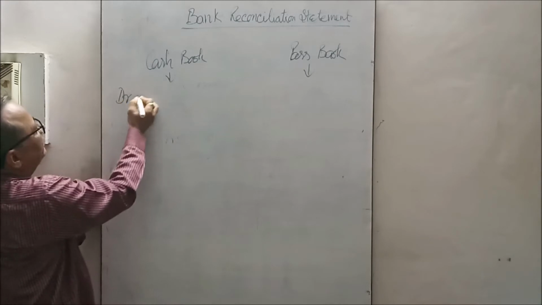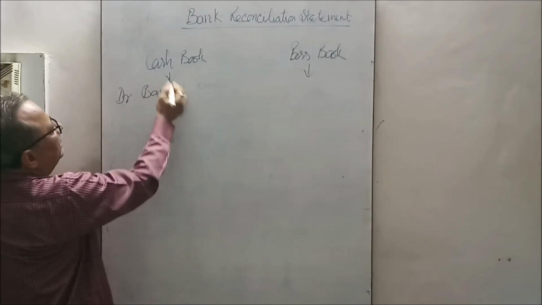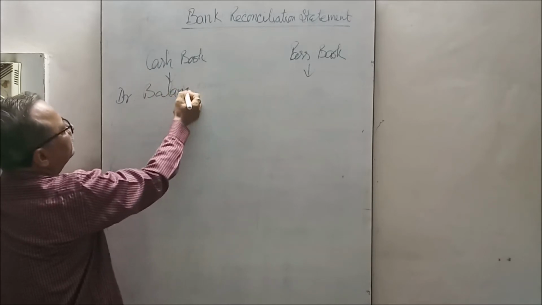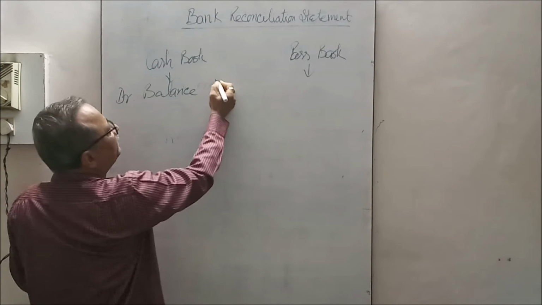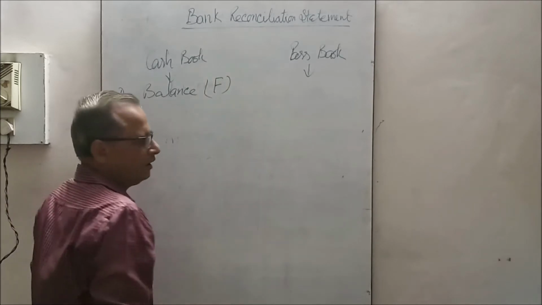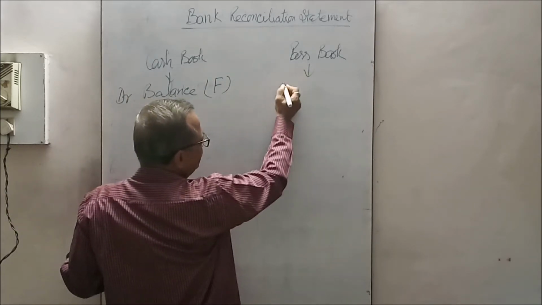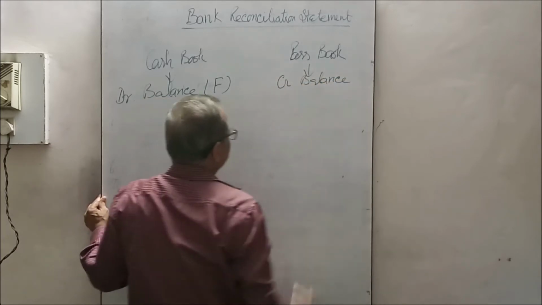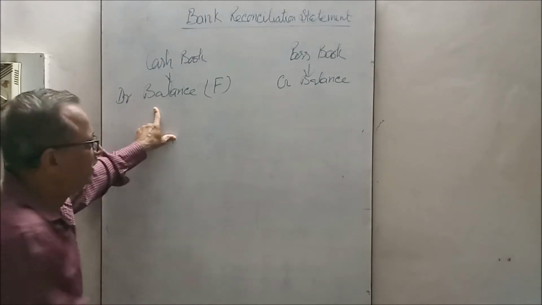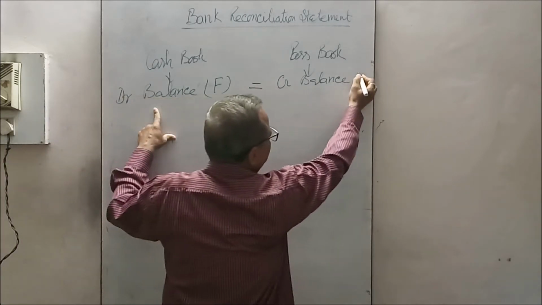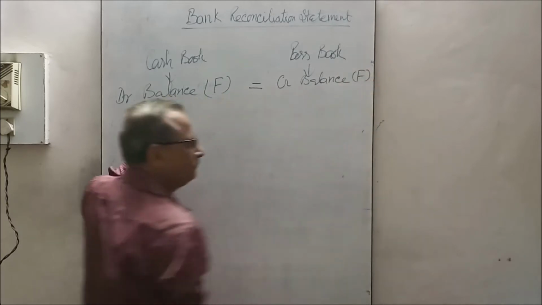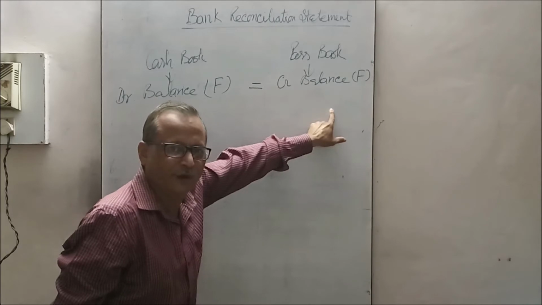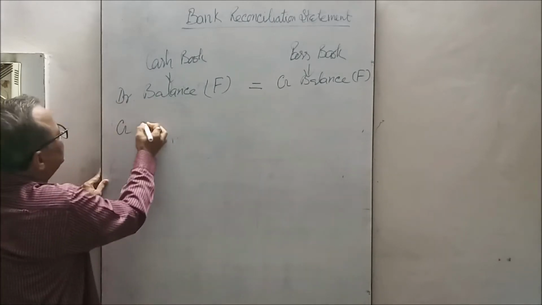Debit balance of cash book, it is favorable balance. Then it will show the credit balance in passbook. The debit balance of cash book equals credit balance of passbook. Both are the favorable balance. It will show debit balance, it will show credit balance. Vice versa.